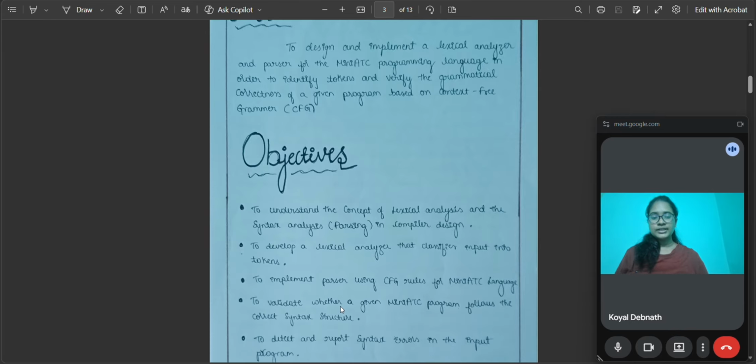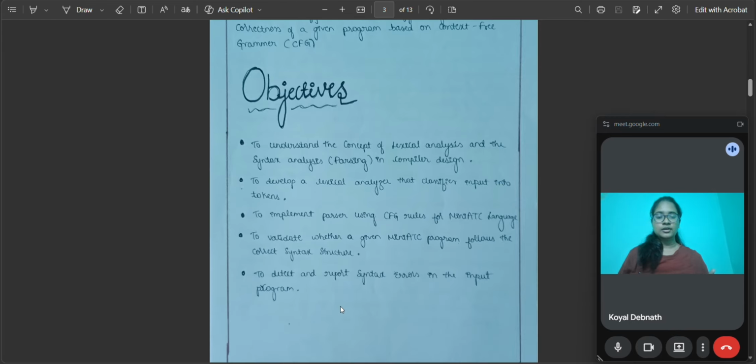So what are the objectives? The objectives of our project are to understand compiler design concepts, to identify tokens from the source program, to perform lexical analysis using regular expressions, and to implement syntax analysis using CFG rules. CFG means context free grammar, which is what is known as the parser. Also, to validate the MiniATC program and to detect lexical and syntax errors.